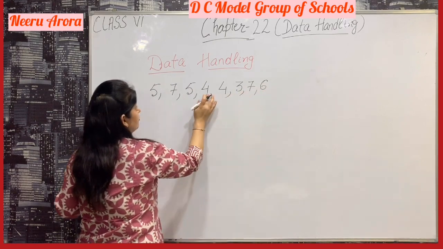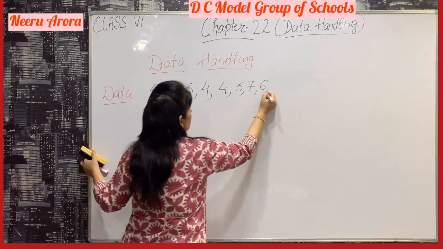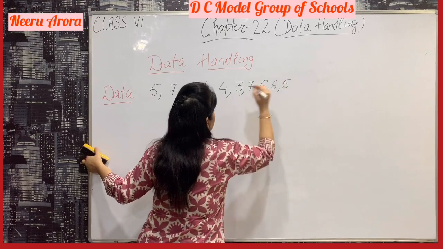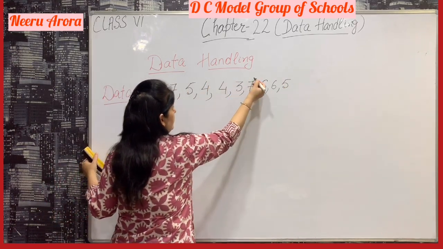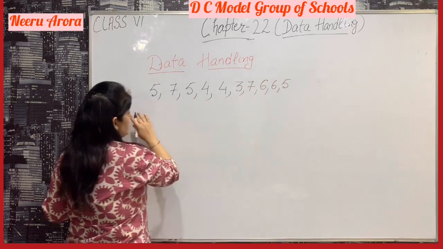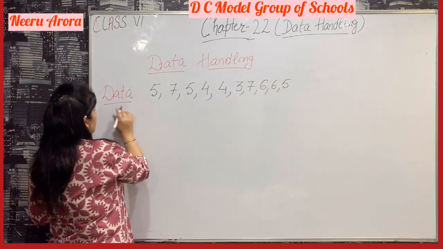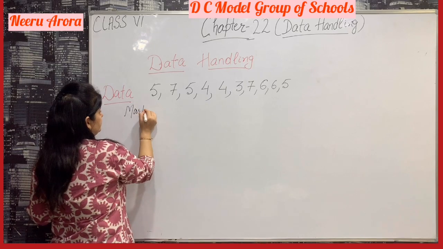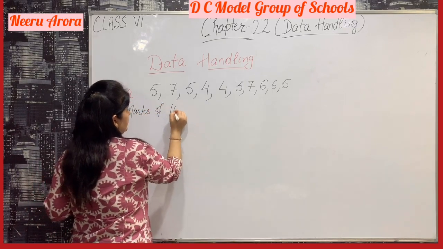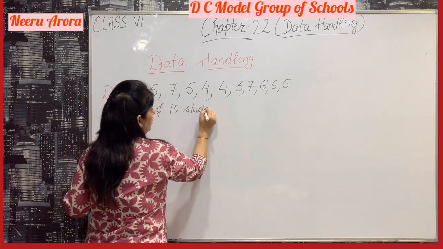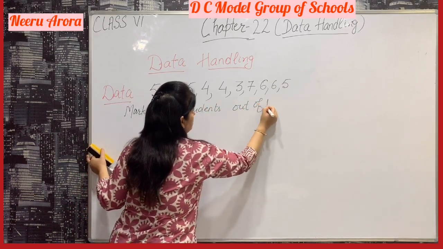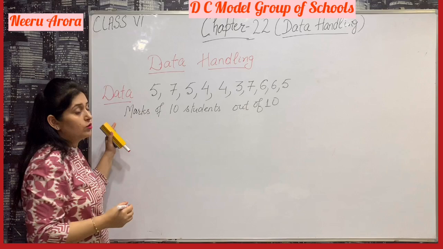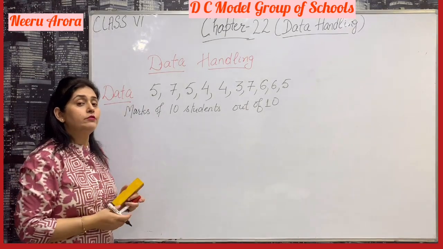So these are the marks of 10 students out of 10. This is known as data.